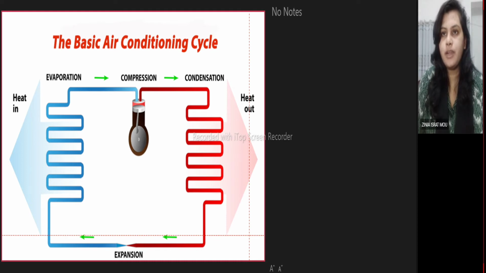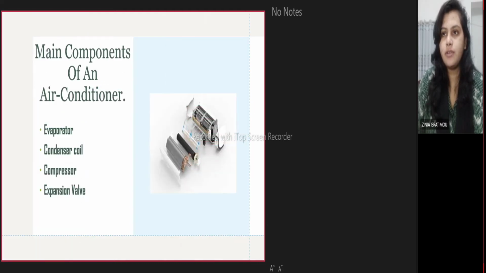The room air is circulated through the evaporator by running a fan which passes the air through the fins above the cold coil of the evaporator. The room air exchanges its heat with the refrigerant, which turns into vapor. Air, on the other hand, becomes chilled enough so that it can enter the room, take away the heat inside the room, and attain the set temperature. Second is the condenser coil. Its coils are where the refrigerant releases the heat outside the home.